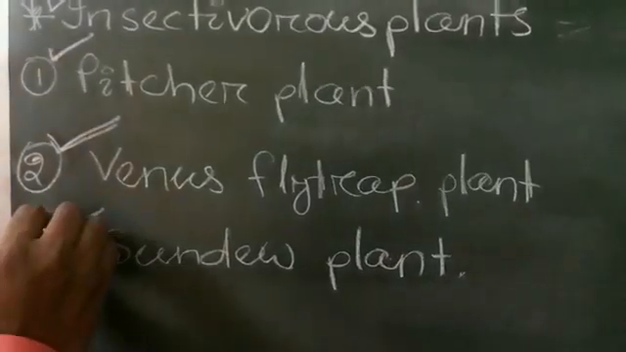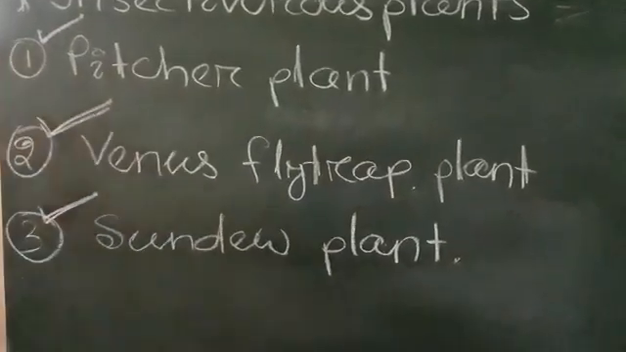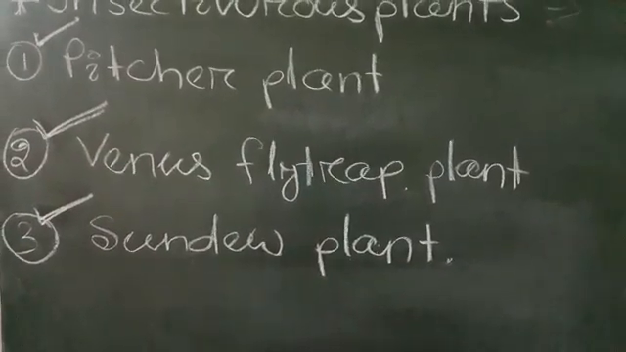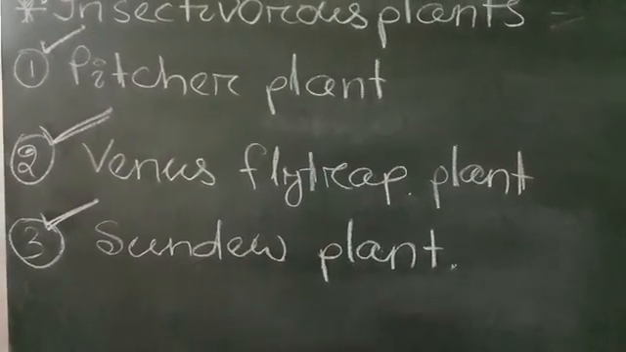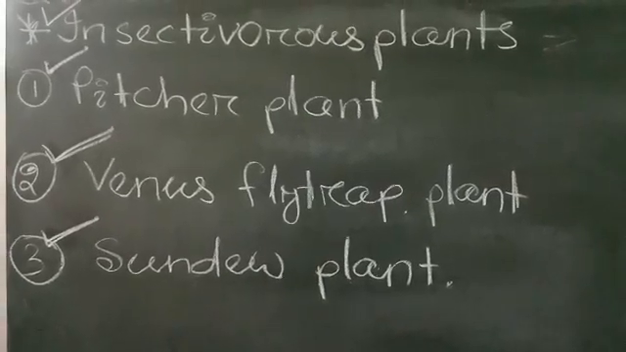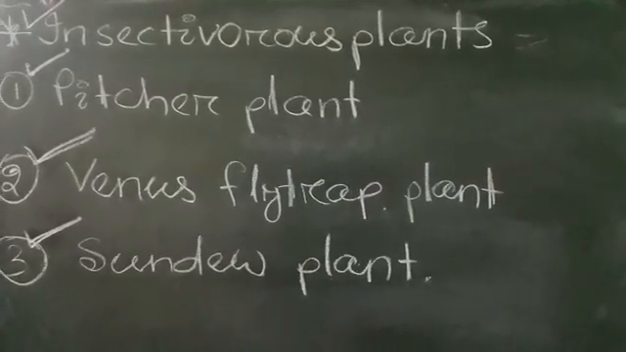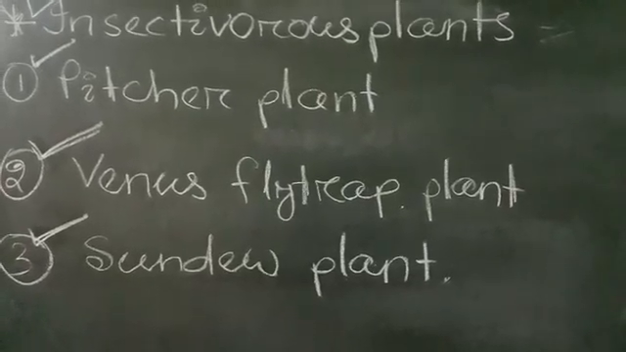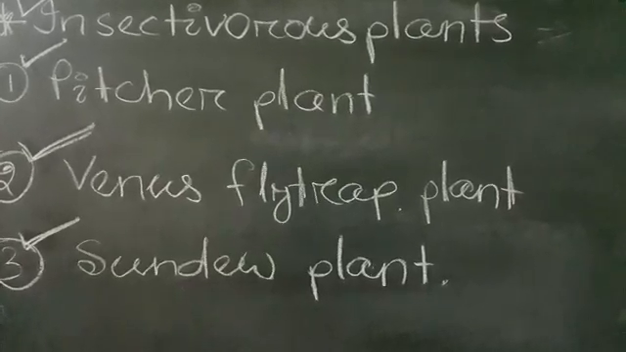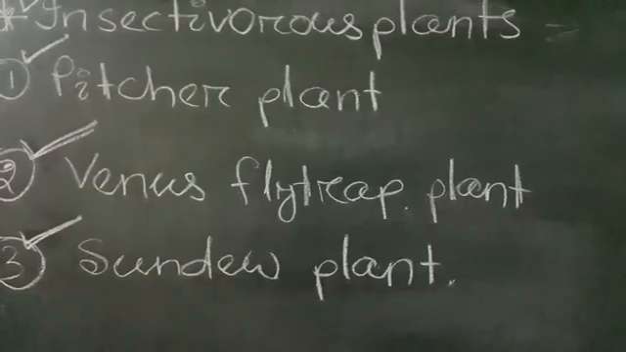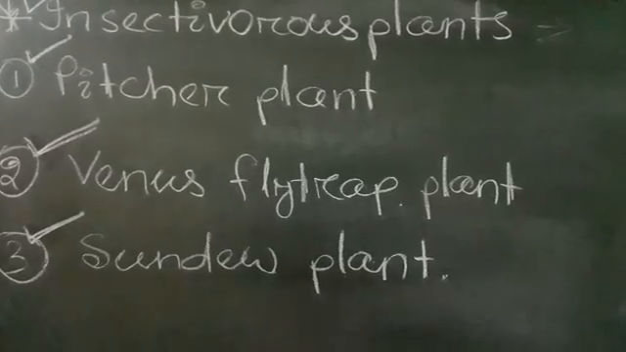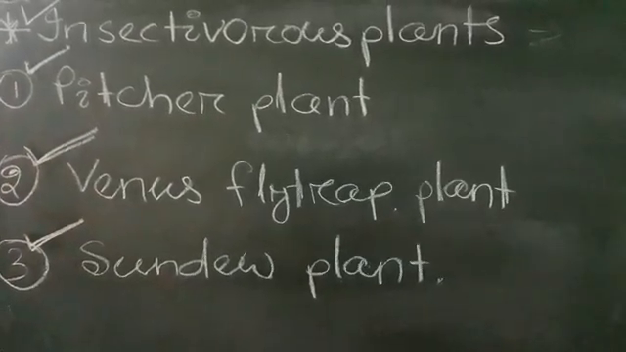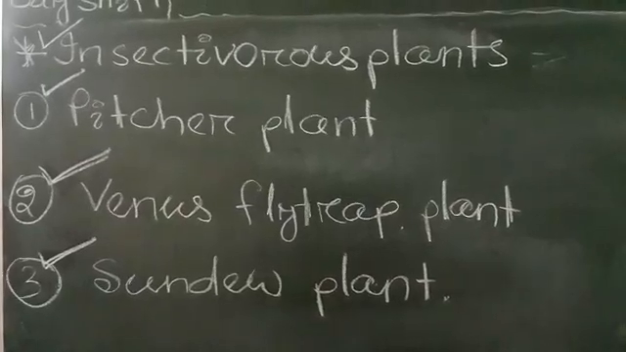Another type of plant is the sundew plant. The sundew has deadly sticky tentacles. Okay, tentacles. These are very sharp, needle-like. When an insect comes in contact with these tentacles, it gets stuck to them. Soon the tentacles release a digestive juice that dissolves the insect, and in this way they digest the insect. Clear?